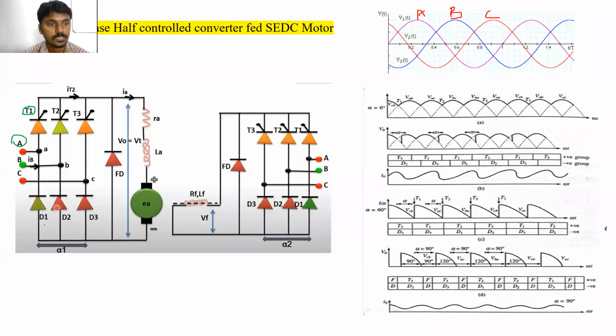So how can we check the conducting phase sequence of the diodes? The diode is connected to which phase? Please tell me. C. D1 is connected to which phase? A phase. Yes, right answer. So is the cathode terminal connected or the anode terminal connected?